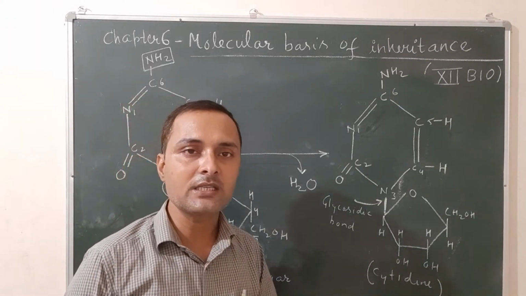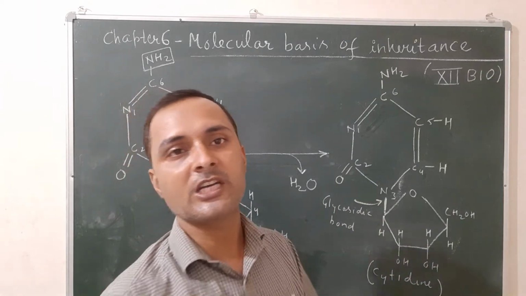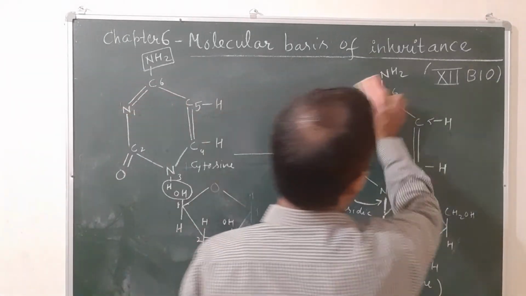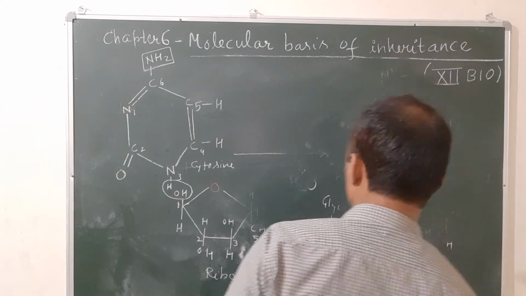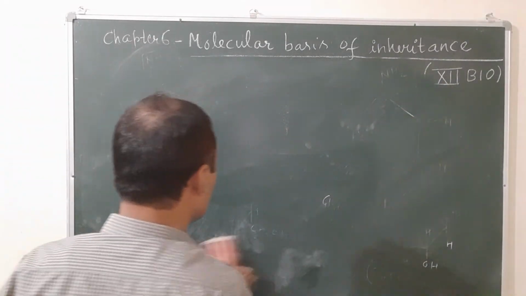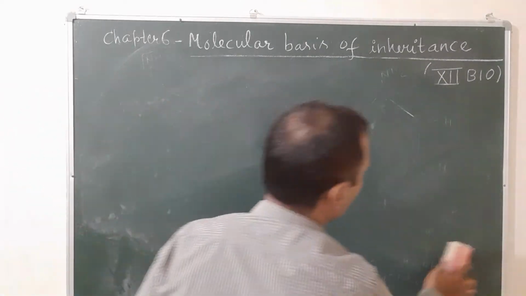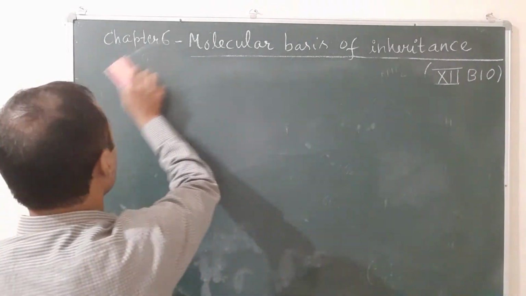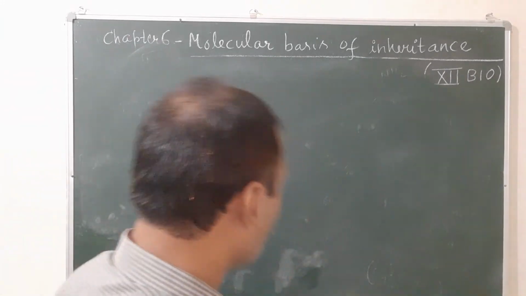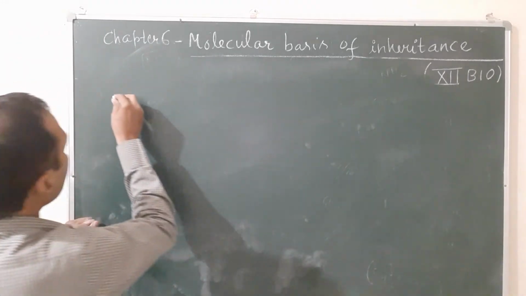In this case the C1 of sugar combines with the anion of base. The remaining you will draw yourself. I will explain only first pyrimidine base, one purine base. Let's see how adenosine is formed. That means adenine.